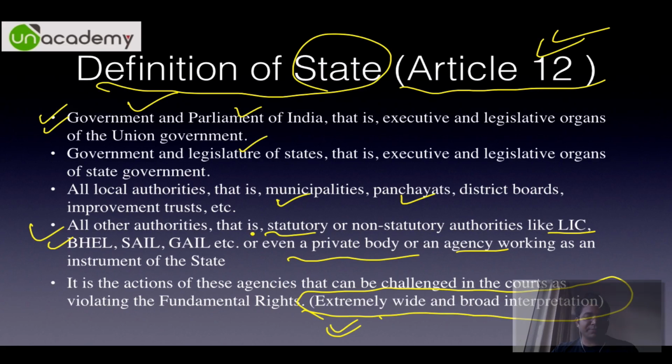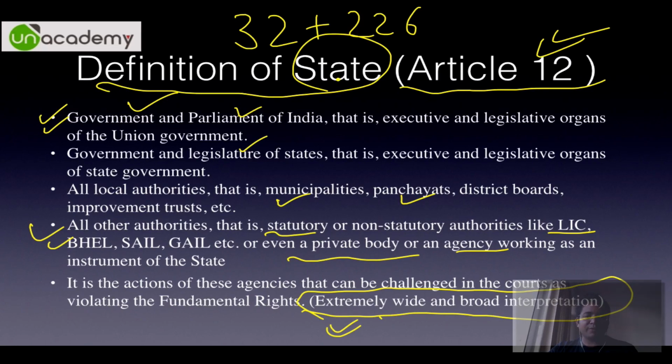So if these bodies violate your fundamental rights, only then you can invoke Article 32 or Article 226. Is that 100% understood? Except for Article 17, Article 24, and Article 21, if these are violated by a private individual, for example, a private individual cannot practice untouchability, and you can go to the court and it will not be unheard on the ground that it is against a private individual.